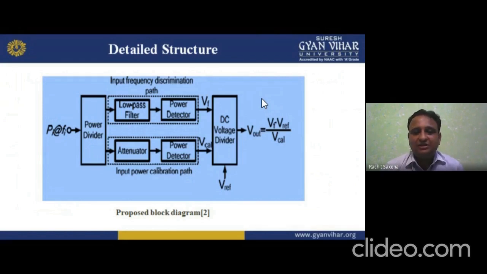So that is the detailed structure, the proposed block diagram, in which we have the input at the rate of frequency, the power divider, then the input frequency discrimination path with low pass filter and power detector, and the attenuator with power detector, that is the input calibration path. So we have all these, VF and VCAL, calibrated and frequency voltage, and then the DC voltage divider divides these two. We get the output VF times the reference upon V calibrated, and we get the total voltage. I hope you understand this.